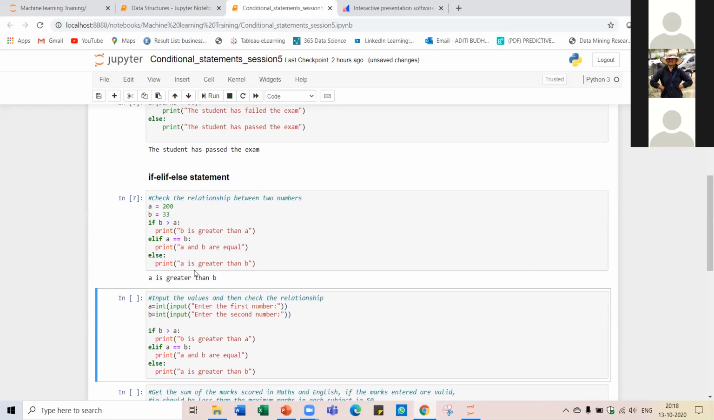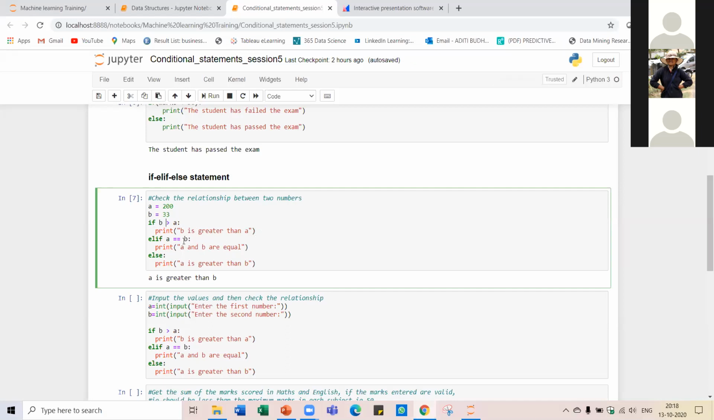So we are getting A is greater than B, right? Why is it so? Let us understand how this is working. We have B as 33 and A as 200. In the first condition, it will check whether B is greater than A. Is this condition met over here? Is B actually greater than A? No, right? Because 33 is not greater than 200. So this piece of code will not be executed.